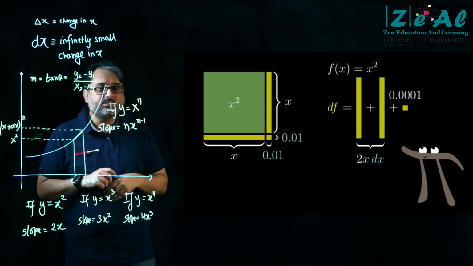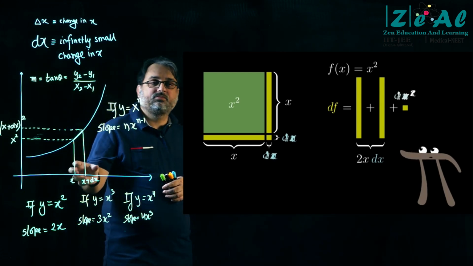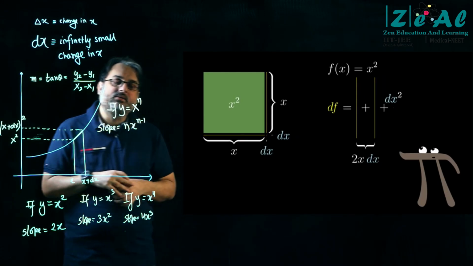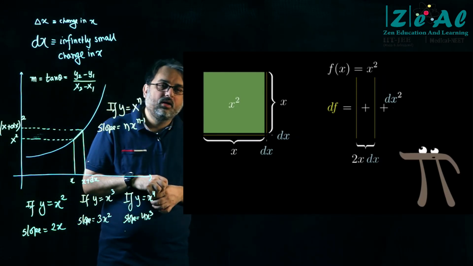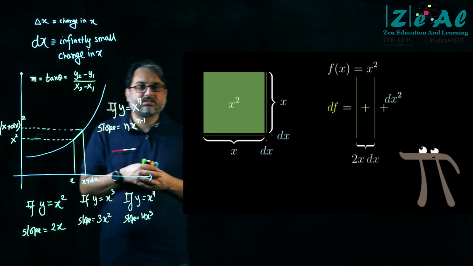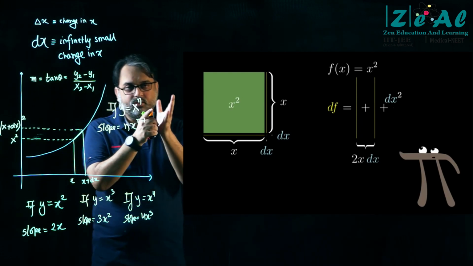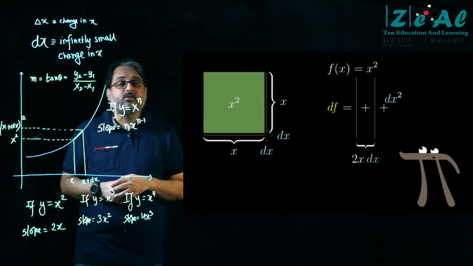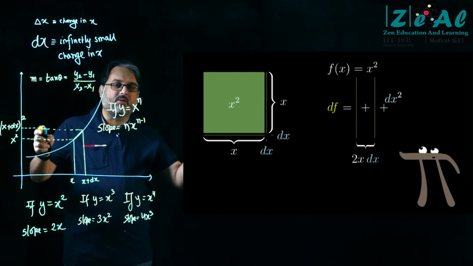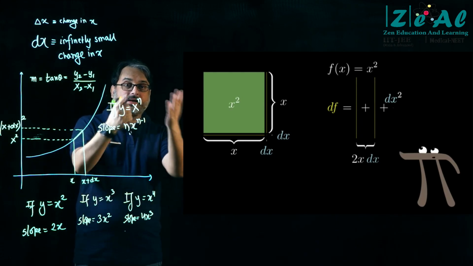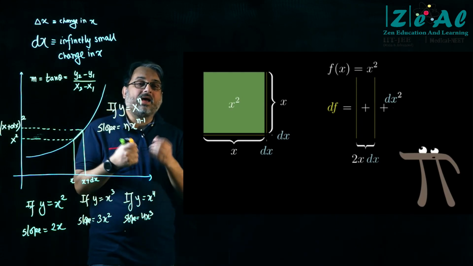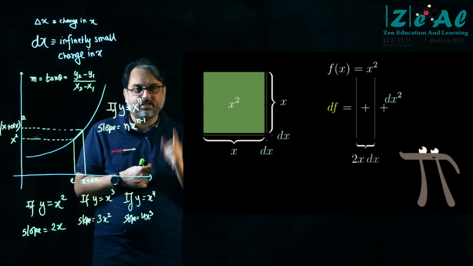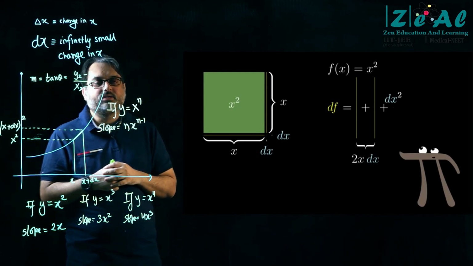Now, the thing is that if I change x by dx, then यहाँ पे pause करिएगा. If I change x by dx, right, then जो इन्होंने आपको वीडियो में येलो स्ट्रिप्स दिखाए हुए थे, that was for visualization purpose. उन्होंने मोटा बनाया हुआ था ताकि आपको दिखाई दे कि हाँ रेक्टेंगल बन रहा है. But in reality, dx is going to be very small, right? As they have shown in this figure.